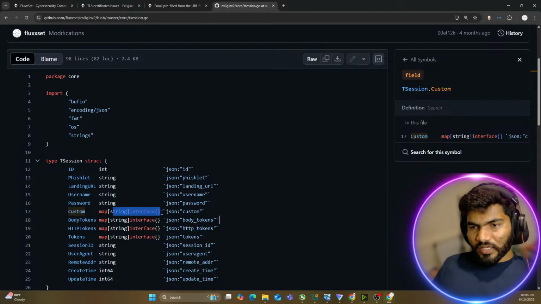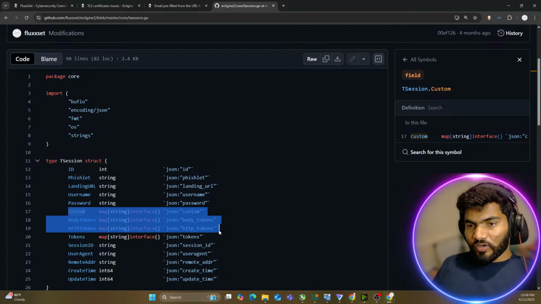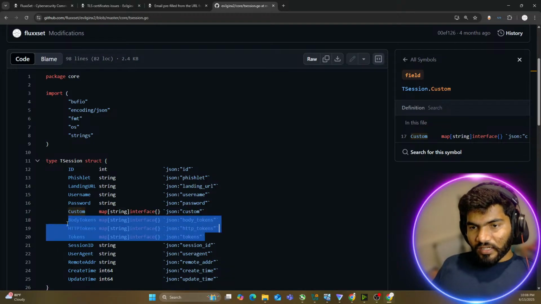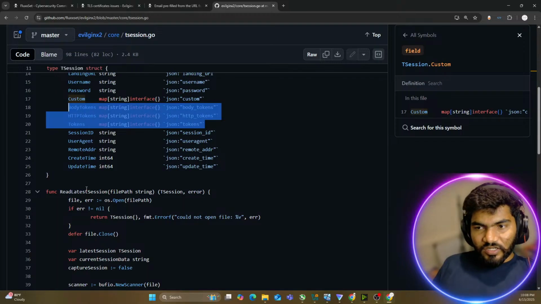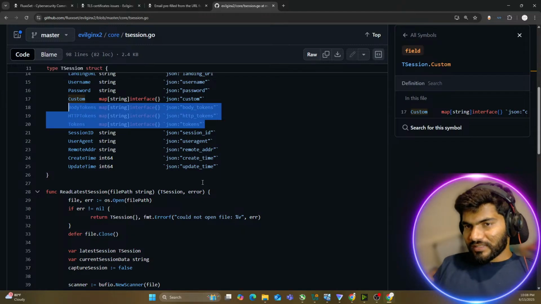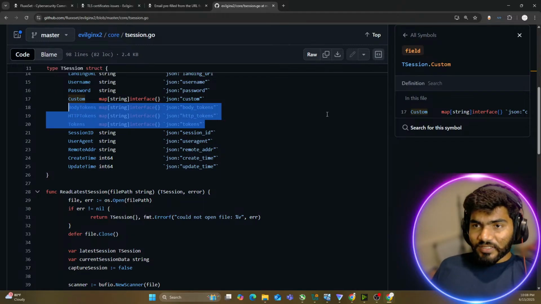Okay, in this we have phishlet, landing URL, the password, the body tokens, and all. So in the body tokens, again there will be cookies. By the way, in the cookies we have 3 types: custom body token, HTTP tokens, and the custom tokens, right? So based on that, it is parsing and then including in the function and then sending it. So if someone is using modified source code which changes slightly how the cookies are getting saved, then definitely it will have an issue. And I think that's what is happening in this particular case. I'll try to fix it, and once it is fixed, I will update in the group. Meantime, if you are in a hurry, you can go ahead and fix it right here.